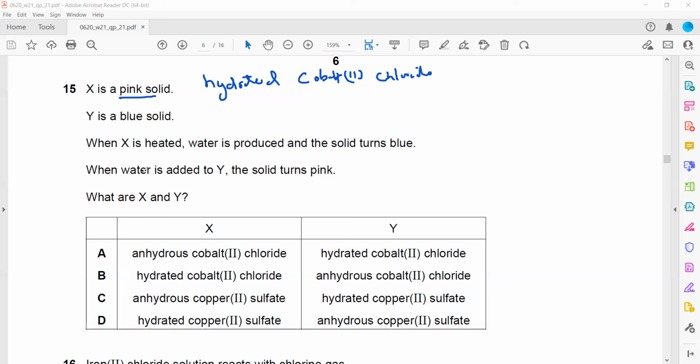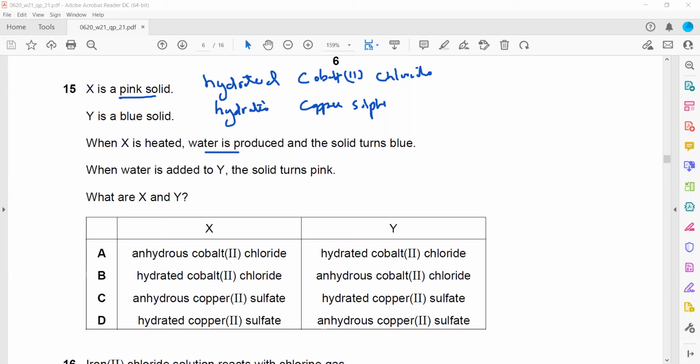And then when water is added to Y, the solid turned pink. And what about Y? Y is a blue solid. So what is a blue solid? That is hydrated copper sulfate. The copper sulfate is blue in color. So both are hydrated compounds. X is heated, water is produced. So it means X is a hydrated compound. It has water of crystallization. So X is cobalt 2 chloride.